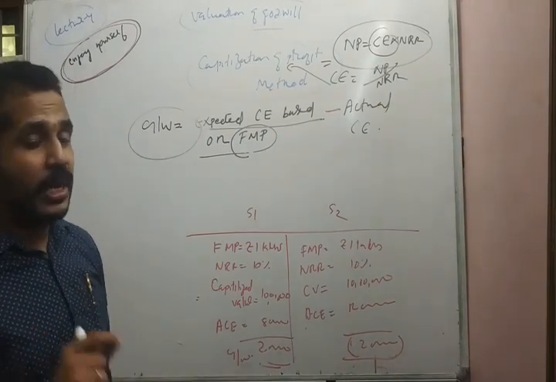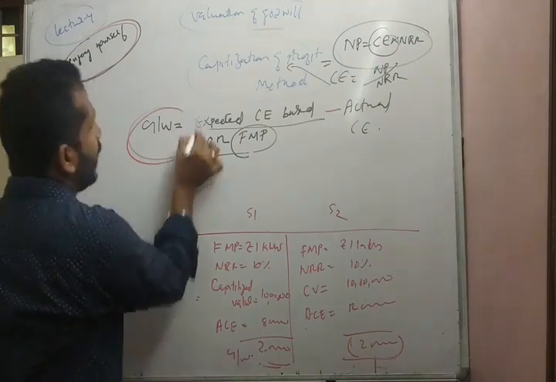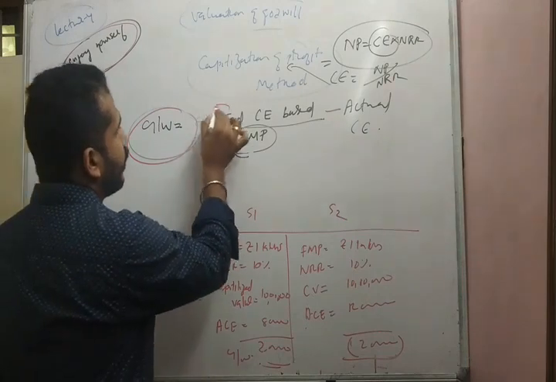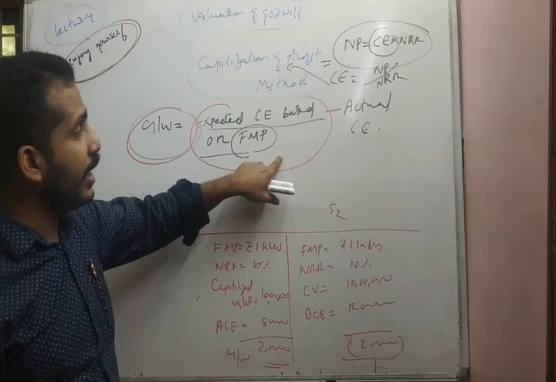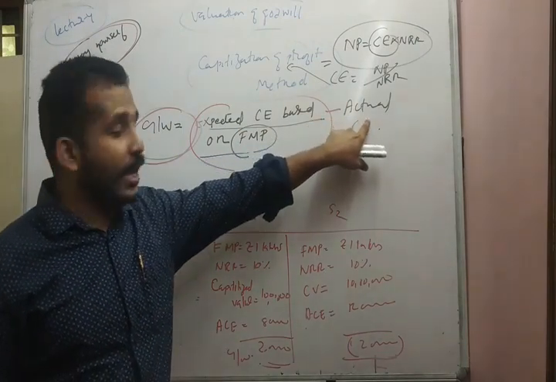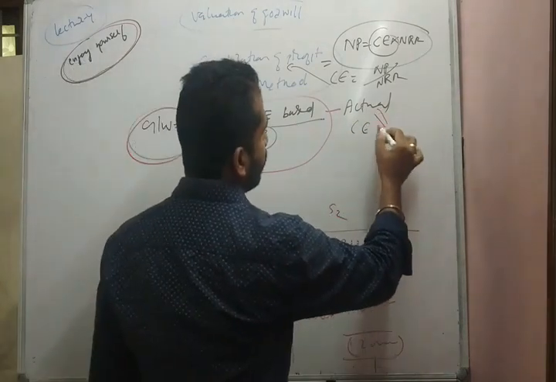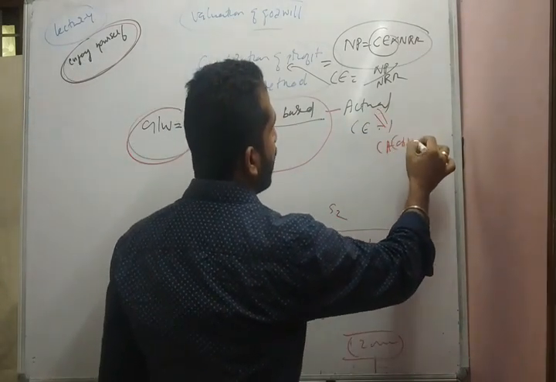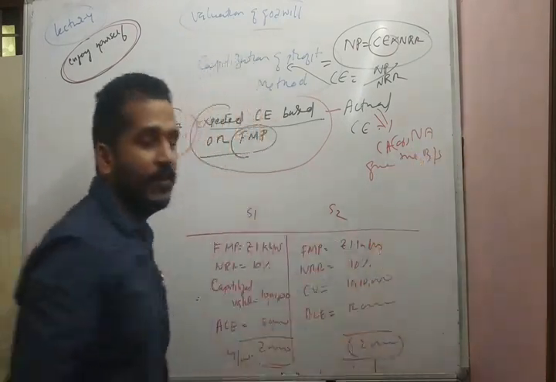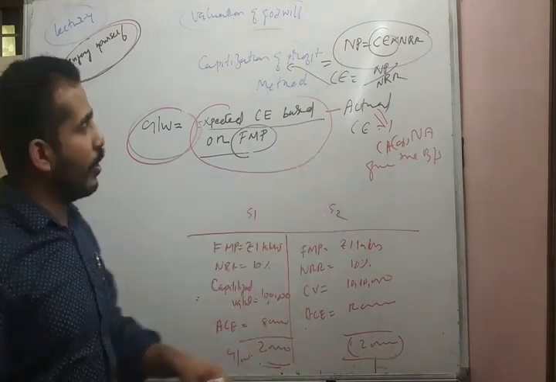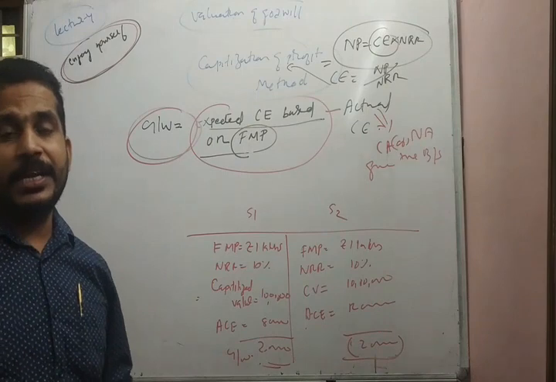So, what is the concept of goodwill under the capitalization of profit method? Here the goodwill is calculated by comparing the expected capital employed based on the future maintainable profit with the actual capital employed. Actual capital employed means the capital employed or the net assets given in the balance sheet, given in the question. This capital employed is compared with the expected capital employed on the future maintainable profit.